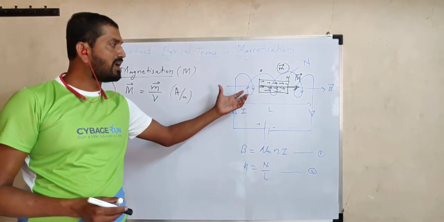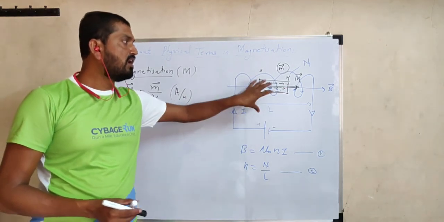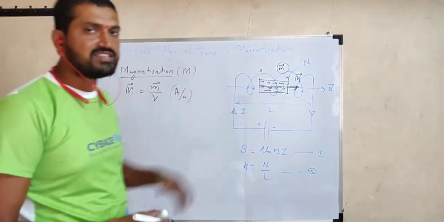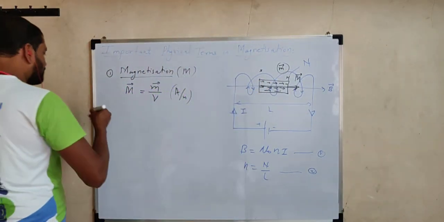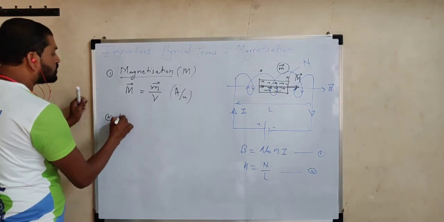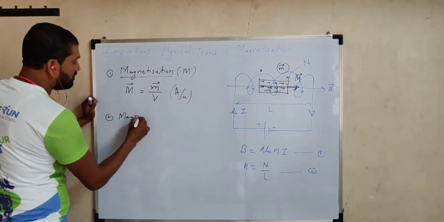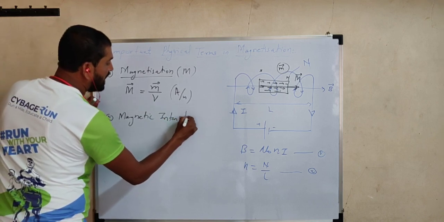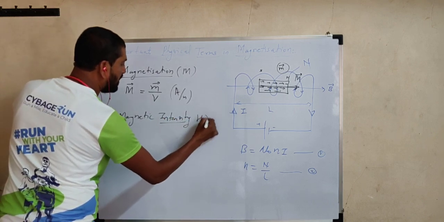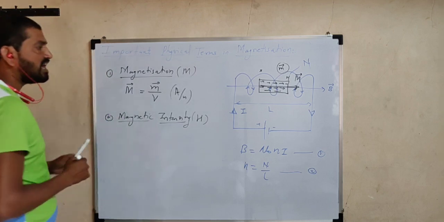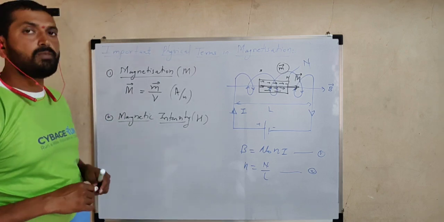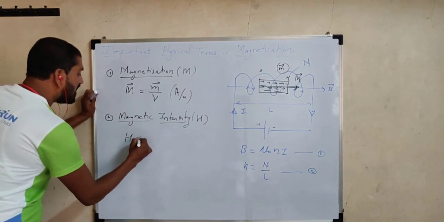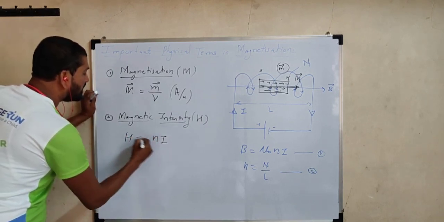Who is developing that magnetization? This magnetic field. And this ability of the given solenoid or this magnetic field to magnetize that material is expressed in terms of a vector quantity and is called magnetic intensity. Magnetic intensity is denoted with the symbol H. So this is the ability of the solenoid to magnetize the given material. And no doubt it is defined as ampere turns per unit length.